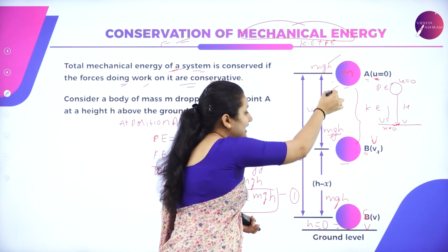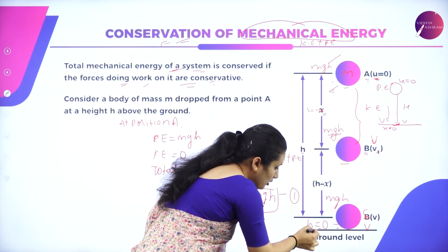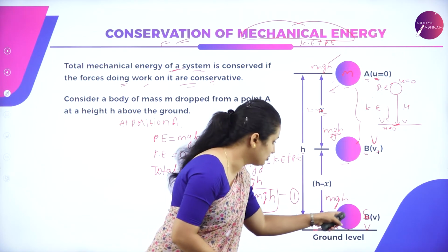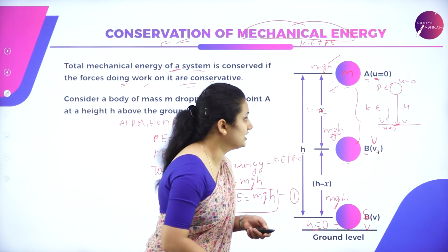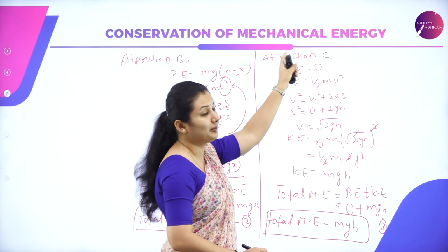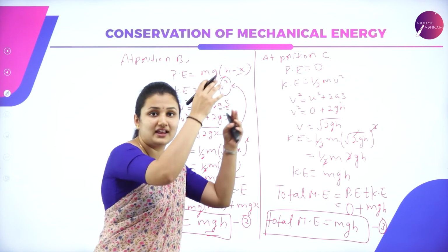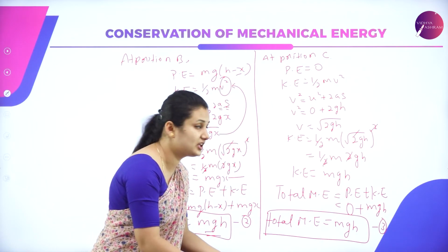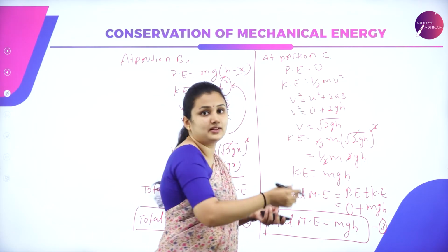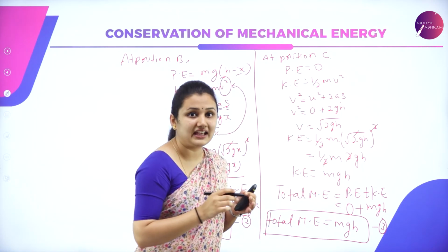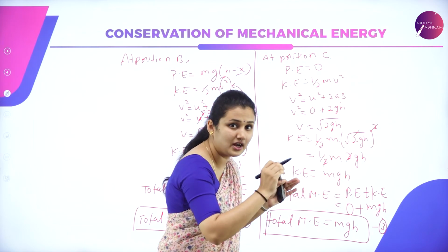From A, the height is getting reduced and at ground level, the height h is equal to 0. So potential energy is equal to 0. From A to C, the ball has come to rest where the height is equal to 0. At ground level, it has kinetic energy. The velocity of the ball when it reaches the ground is v.